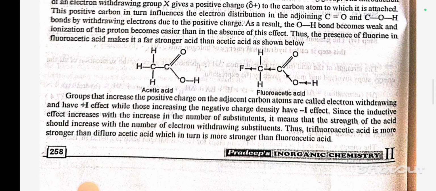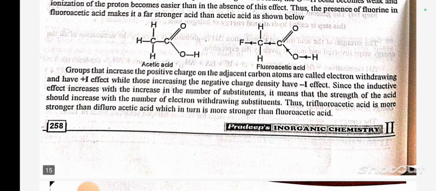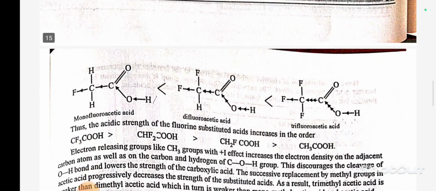Groups that increase the positive charge on the adjacent carbon atom are called electron withdrawing and have a minus I effect, while those that increase the negative charge density have a plus I effect. Since the inductive effect increases with the increase in number of substituents, the strength of acid should increase with the number of electron withdrawing substituents. Thus, trifluoroacetic acid is stronger than difluoroacetic acid, which in turn is stronger than fluoroacetic acid.